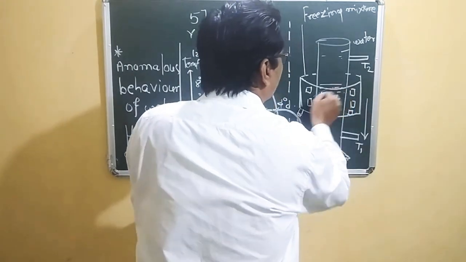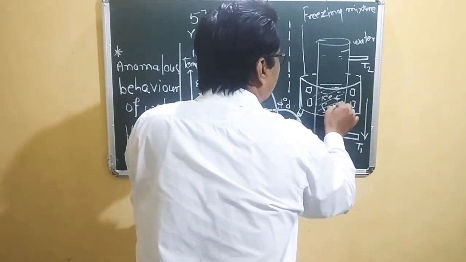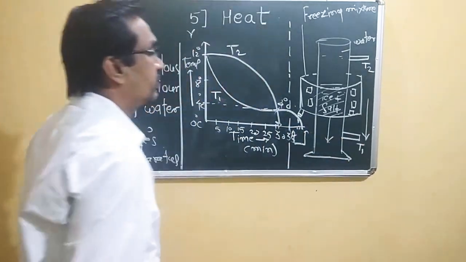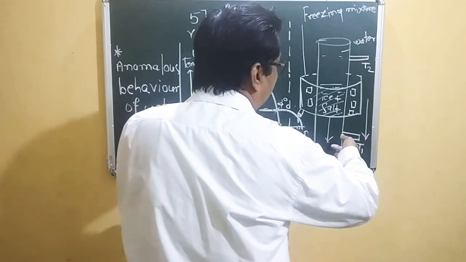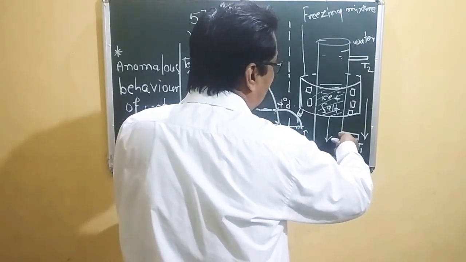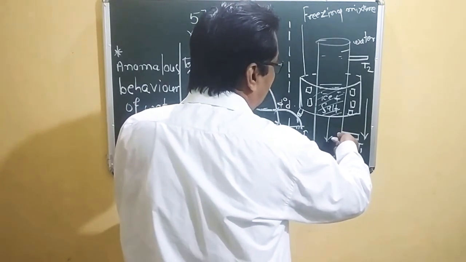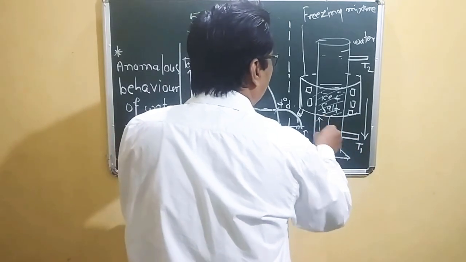So this water portion goes downwards, and the lower density water moves in the upward direction. It displaces it.